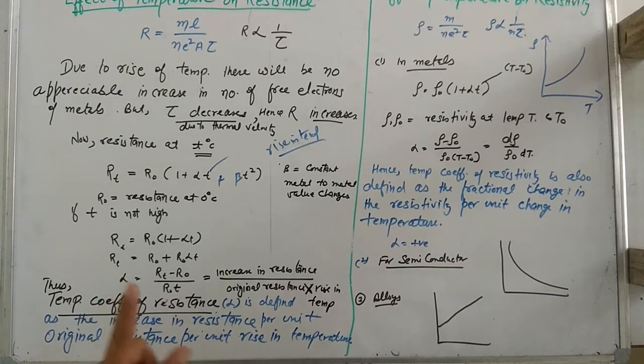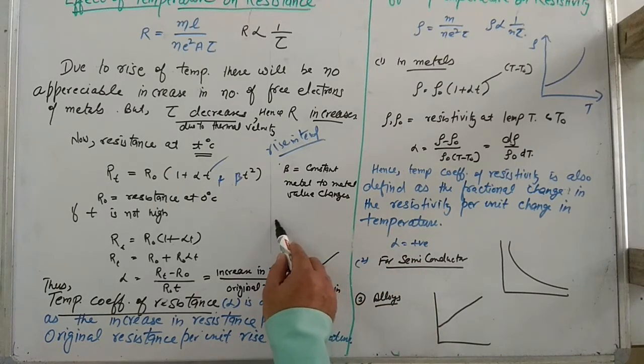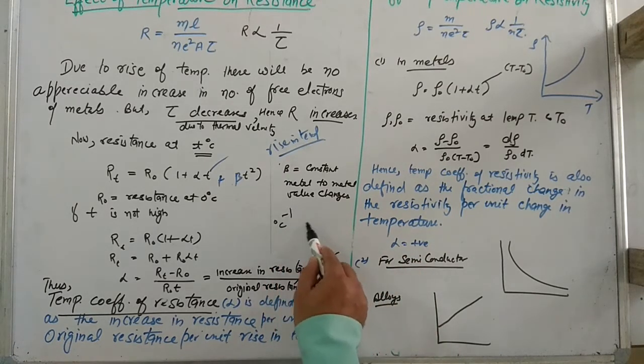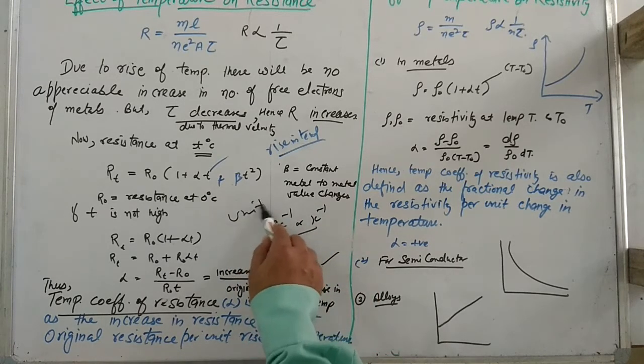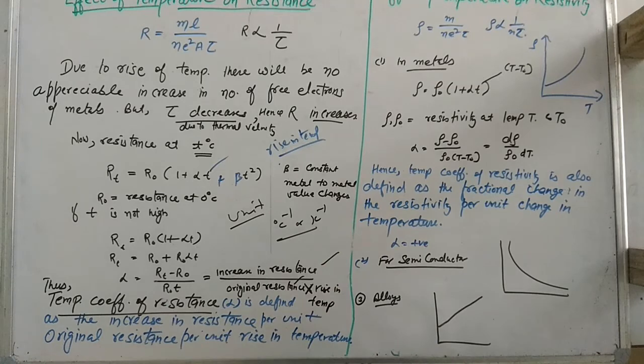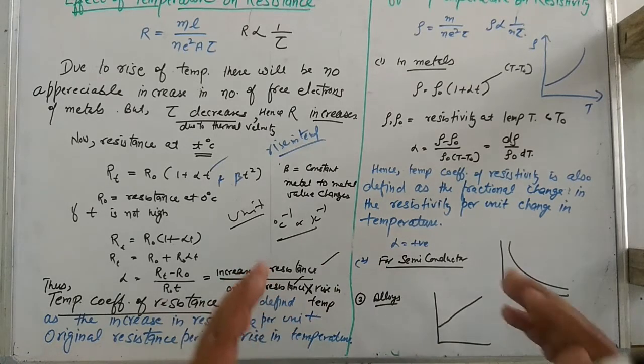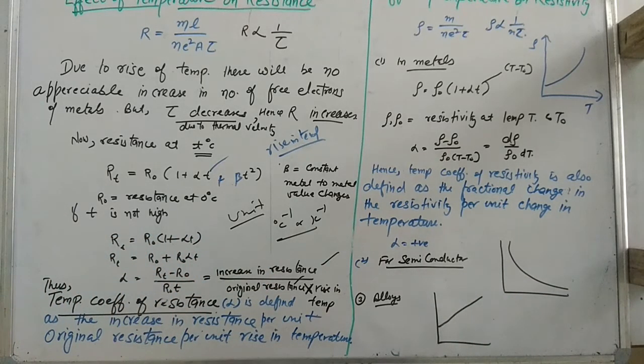So the definition: temperature coefficient of resistance is the increase in resistance per unit original resistance per degree rise in the temperature. Per degree rise. This is resistance, this is temperature. The unit will be per degree Celsius or per Kelvin. This is the unit of alpha. So this is all about alpha and the temperature dependence of resistance.